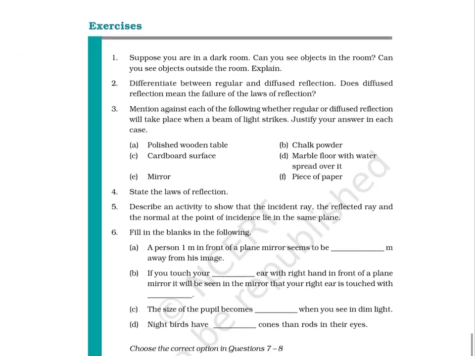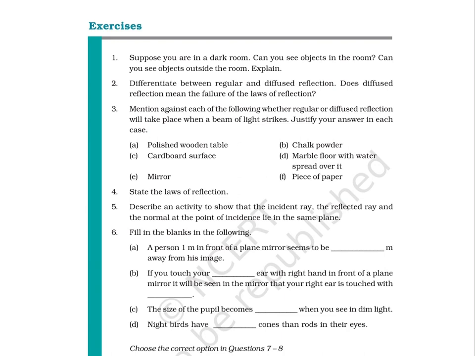Exercises. 1. Suppose you are in a dark room. Can you see objects in the room? Can you see objects outside the room? Explain. 2. Differentiate between regular and diffused reflection. Does diffused reflection mean the failure of the laws of reflection?